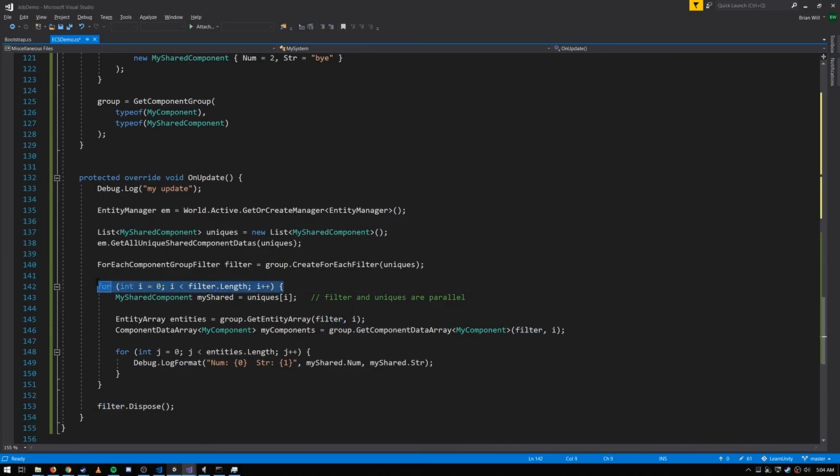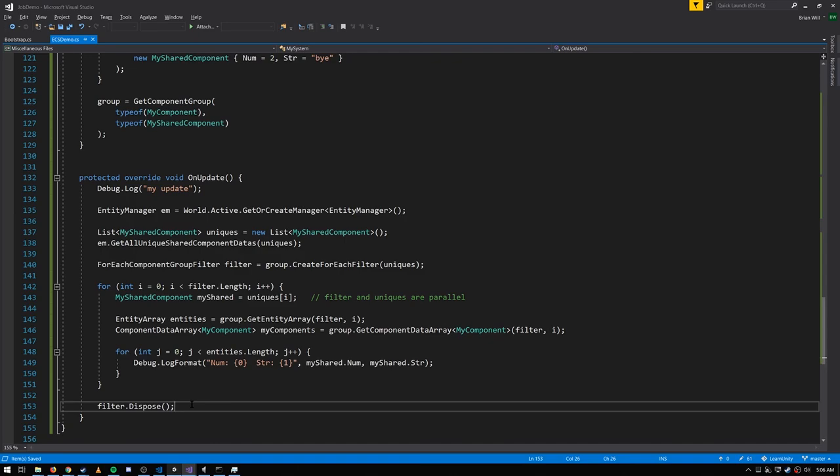So now this inner loop is iterating up to the length of the filter, which is the same as the length of uniques. They're actually parallel arrays. And so we're getting here first the shared component value out of uniques. And then when we get the entity array and the component data array, we pass in the filter and the index I. So this all gets us the same result in the end, just avoiding multiple calls to setFilter. All that work is done in this one more efficient method, create for each filter. And lastly, note down here, with these filters, you have to dispose of them. So after this inner loop, we're going to dispose of the filter. So that's how we work with shared component values.